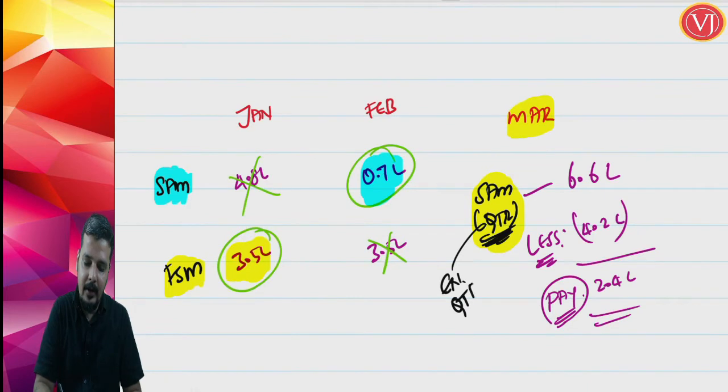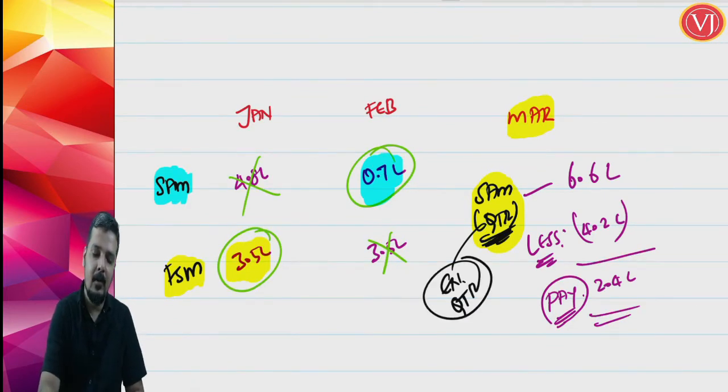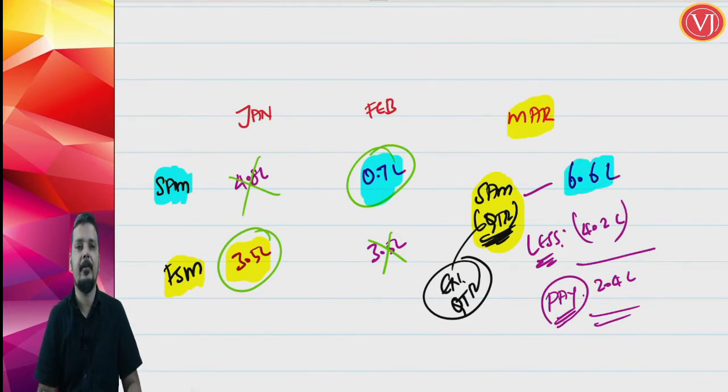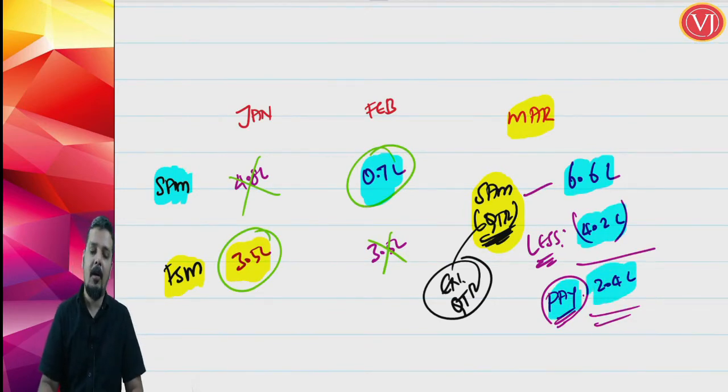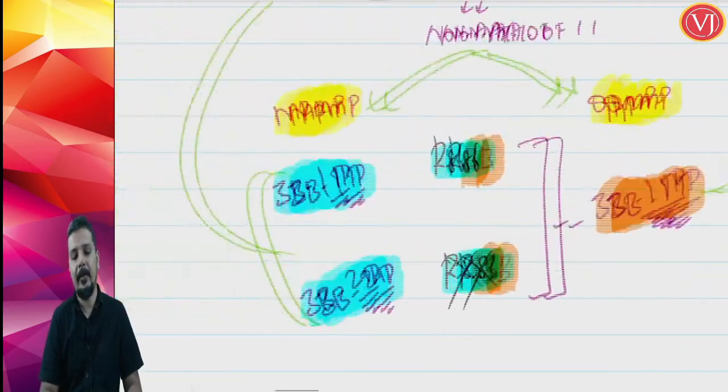And we have already seen that entire quarter liability works out to 6.6 lakhs. Out of which you have already paid 3.5 lakhs in the first month and 0.7 lakhs in the second month, 4.2 lakhs. Balance 2.4 lakhs you have to pay. This way you can optimize your working capital.